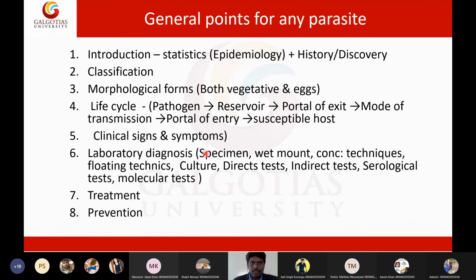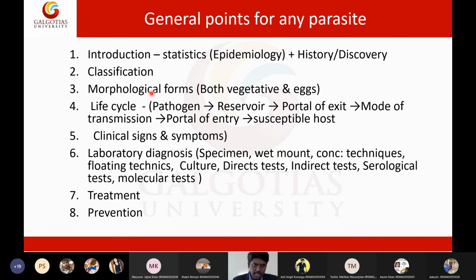Now I want to tell one more important thing. Similarly, the way in the last virology classes I standardized some 14 points for all viruses, right? Similarly, I have standardized 8 important points for all parasites. The general points that we will cover for any parasite are introduction and its statistics, epidemiology and history. Then we will discuss classification of that parasite.